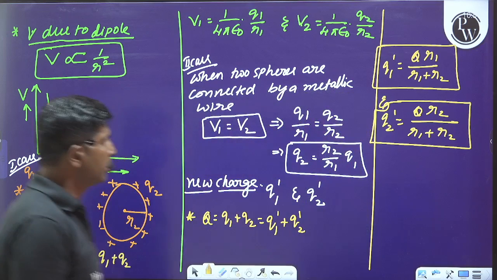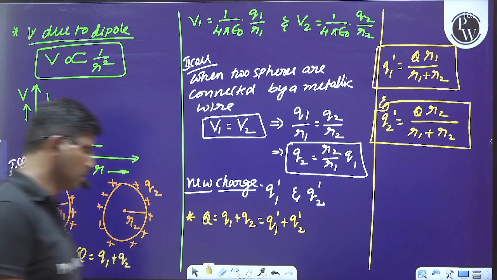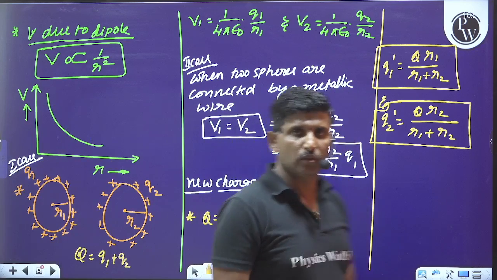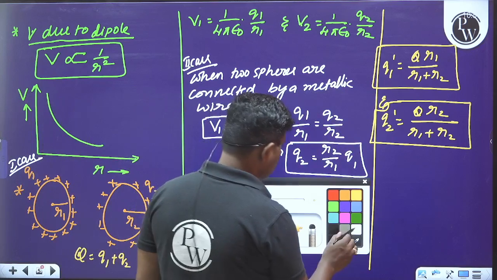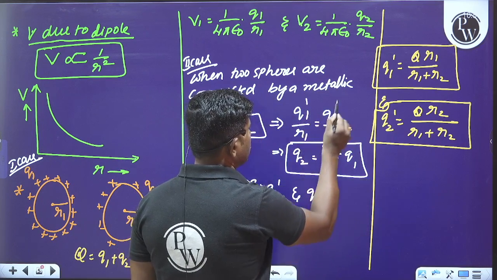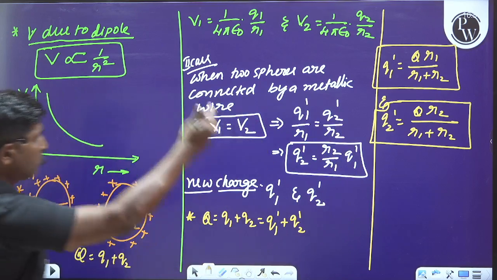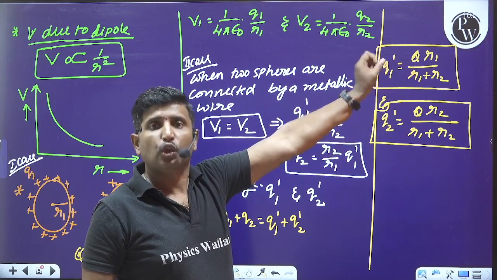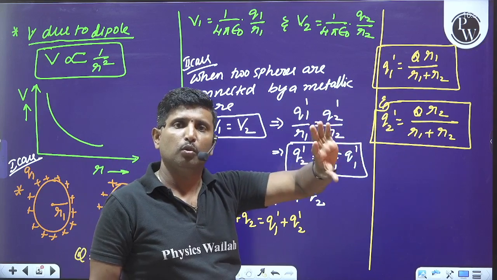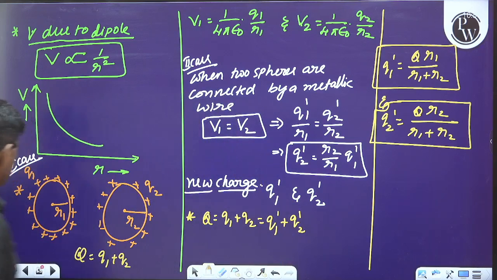Please make sure you are understanding how to approach and how to analyze these things. Okay, so let us move on to the next one. If you get confused, we can say q1 dash, q2 dash, and q2 dash into the q1 dash. So now you can substitute, then you will get that formula. So please remember this as a shortcut to find the new charges when both the spheres are connected by a conducting wire. Okay. So let us move on to the next concept.